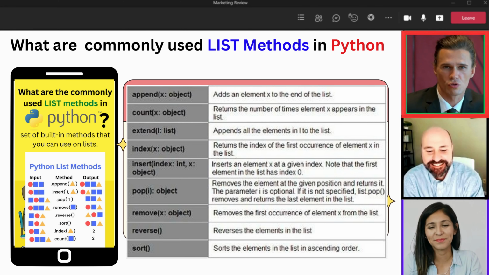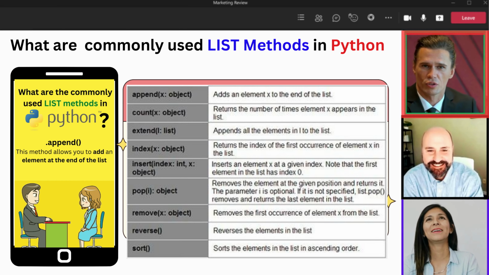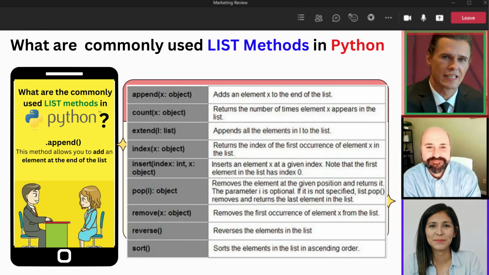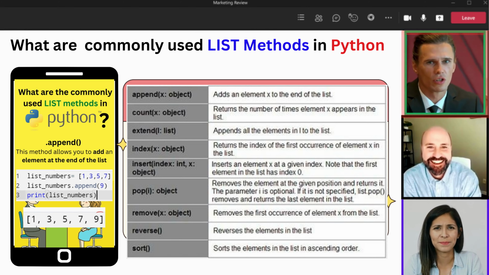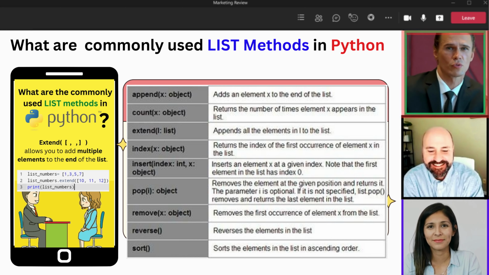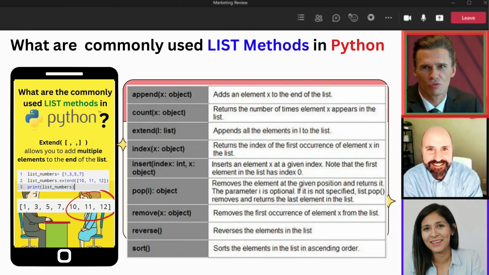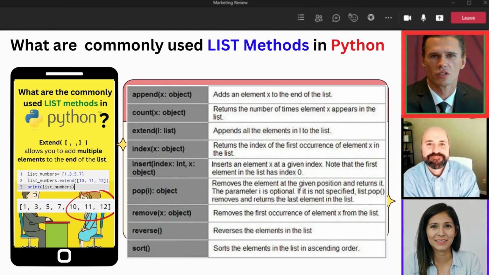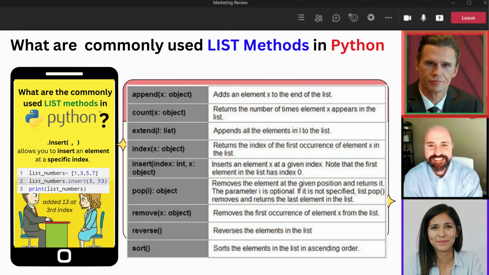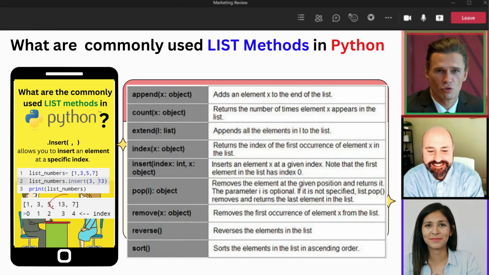What are the commonly used list methods in Python? Let's talk about method in list. Append method allows you to add an element at the end of the list. For example, list.append 9. Extend method allows you to add multiple elements to the end of the list. For example, list.extend in bracket list element and square bracket you wanted to add. Insert method allows you to insert an element at a specific index. For example, list.insert in bracket index position separated by value.